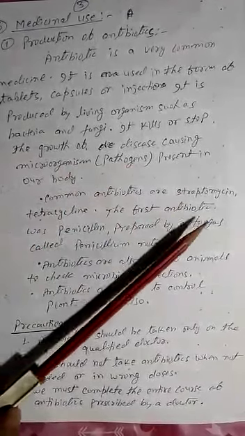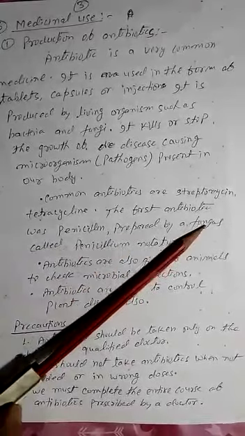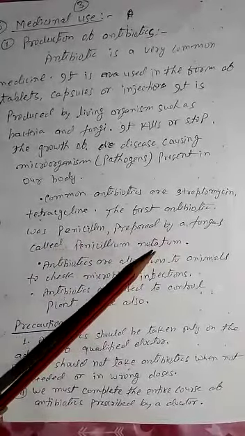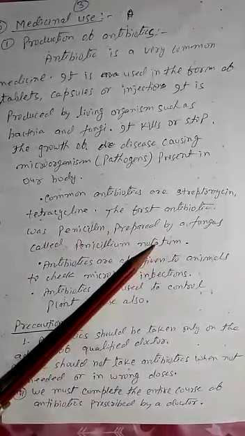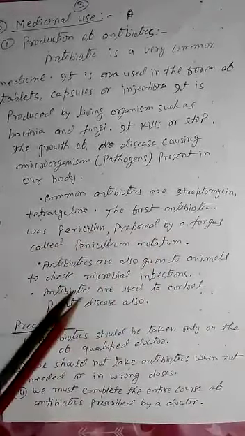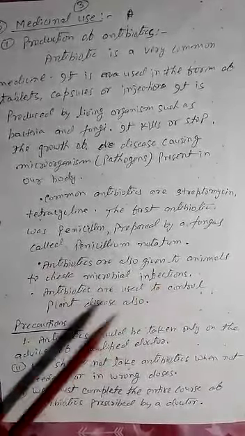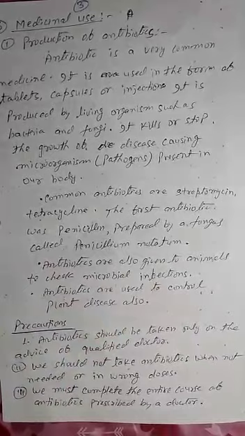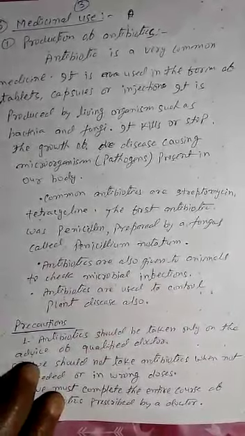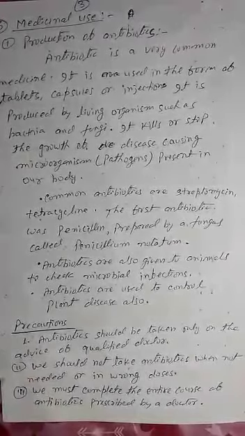The first antibiotic was penicillin, and it was prepared by a fungus called Penicillium notatum. Antibiotics are also given to animals to check microbial infection, and antibiotics are used to control plant disease also. But whenever we use antibiotics, some precautions must be kept in mind.